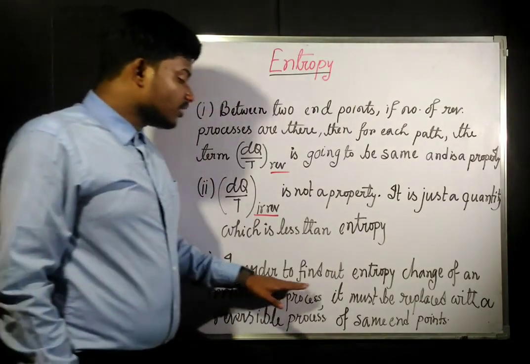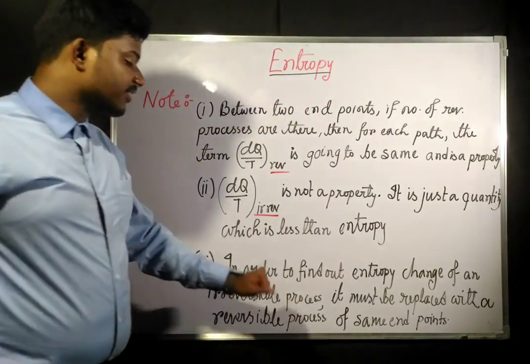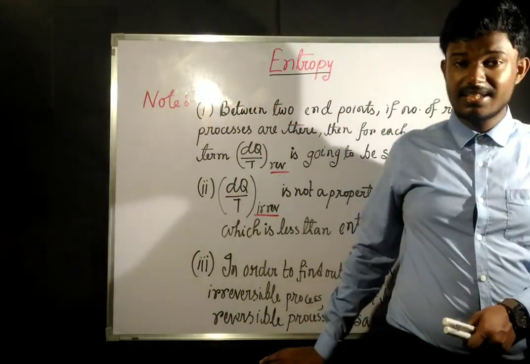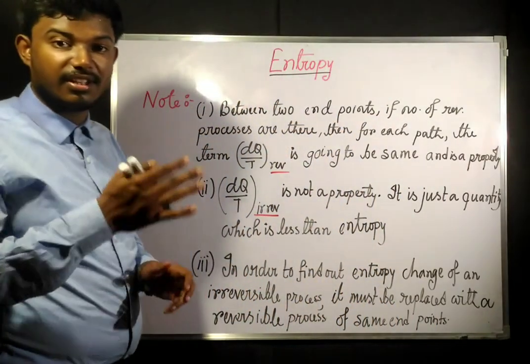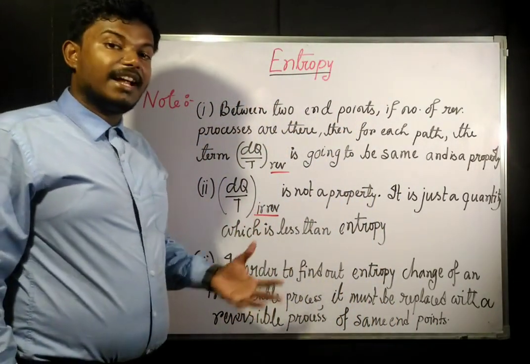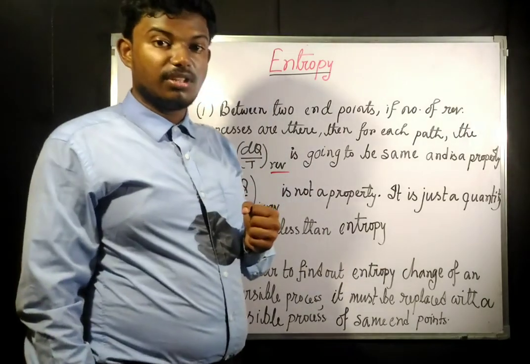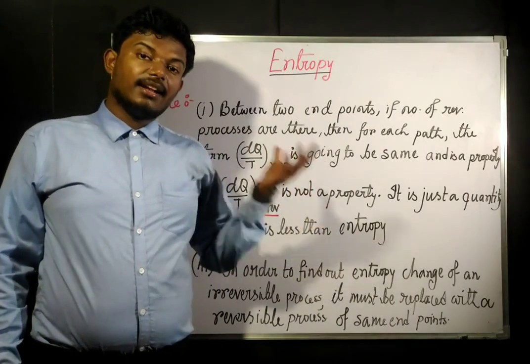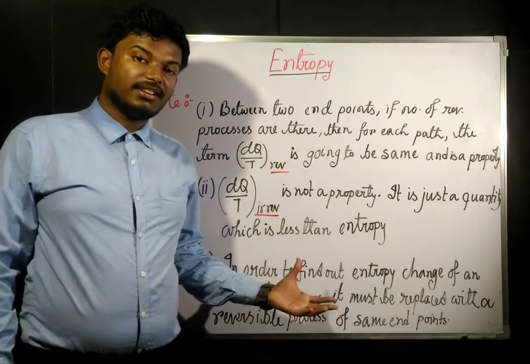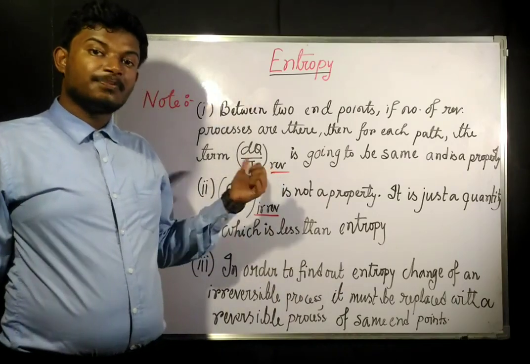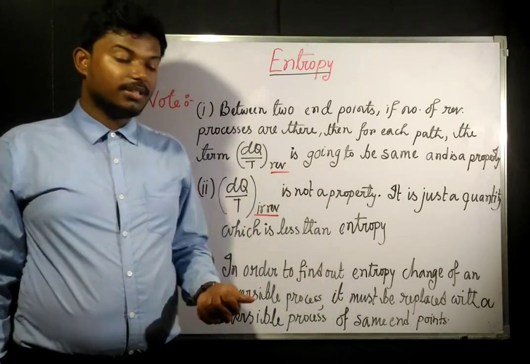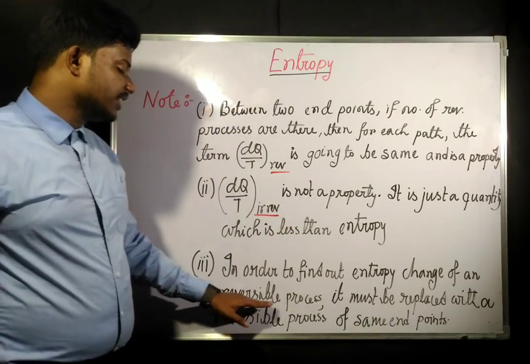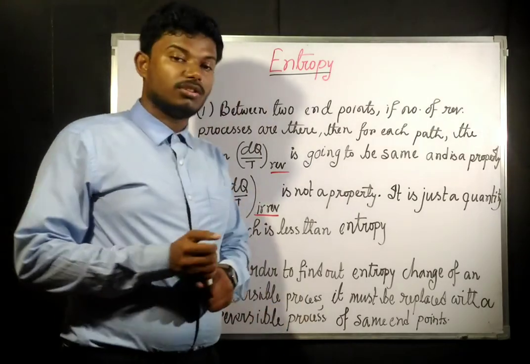Now, in order to find out the entropy change of an irreversible process, it must be replaced with a reversible process of the same endpoints. I have said that also, that in interview questions, in order to find the entropy change of an irreversible process, we replace that process by a reversible process. Then we find the entropy change for that reversible process using this, and this entropy change value is going to be the same for that irreversible process also.